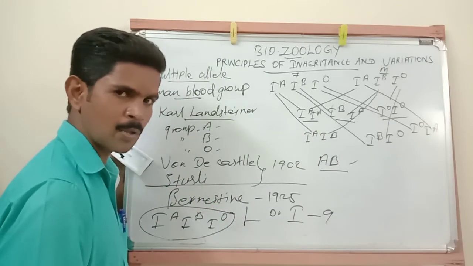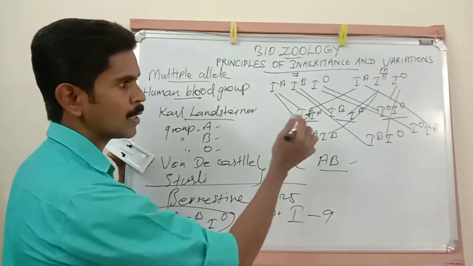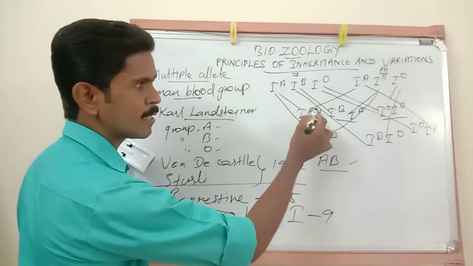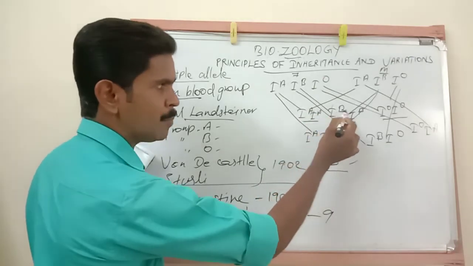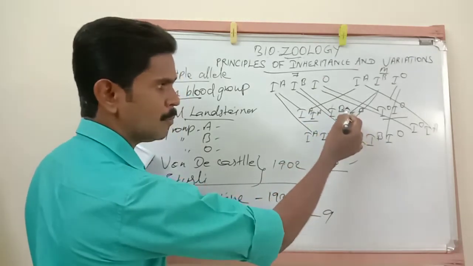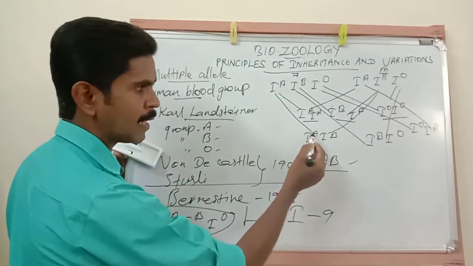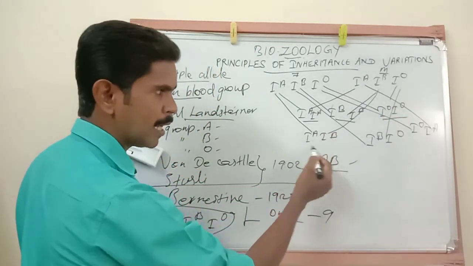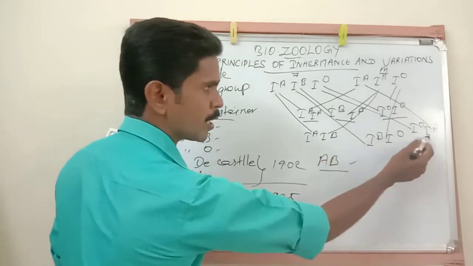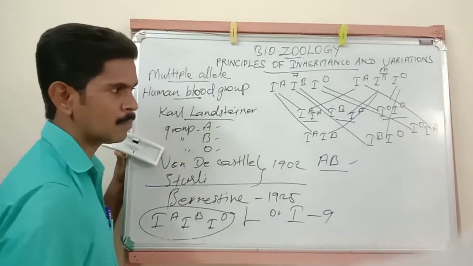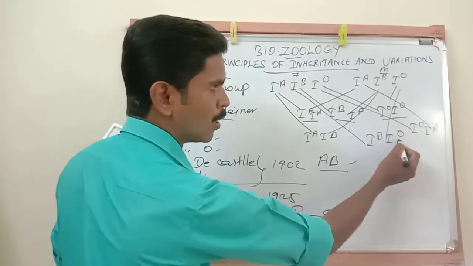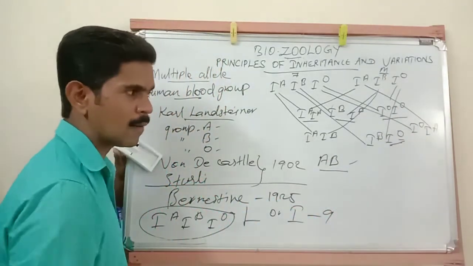So for the blood groups here, IA determines A blood group, IB determines B blood group, then IO determines O blood group, then IA IB determines AB blood group. These two phenotypes will not determine any blood group, because here one allele is a null allele.